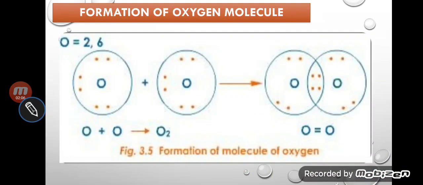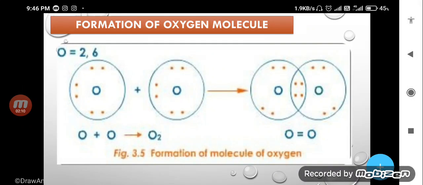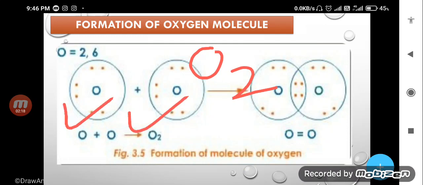Next, formation of oxygen molecule. Here, what is the formula of oxygen gas? O2. And how is it formed? It is formed by combination of same atom. Here, same atom is there because it is also oxygen, this is also oxygen, both same atom combined together, that is called molecule. It cannot be said compound.